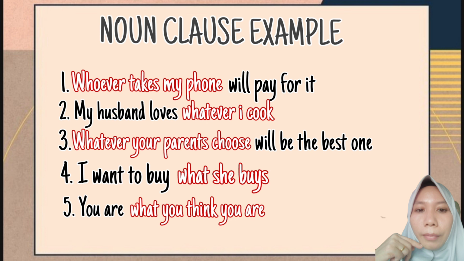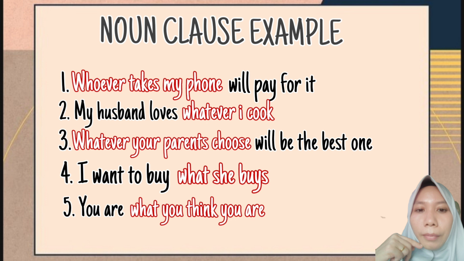Okay, we go to sentence number 4. I want to buy what she buys. Okay, you are right. I'm really sure you can answer. You can find the noun clause by the existence of the relative pronoun. The relative pronoun is what, so the noun clause is what she buys.